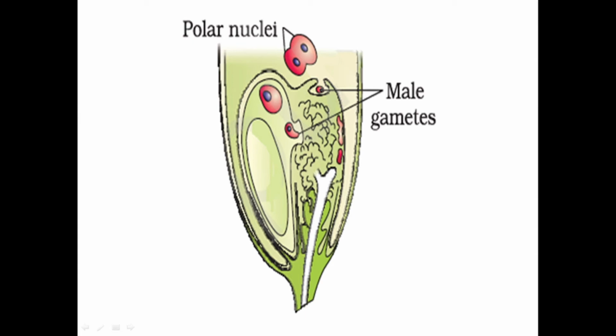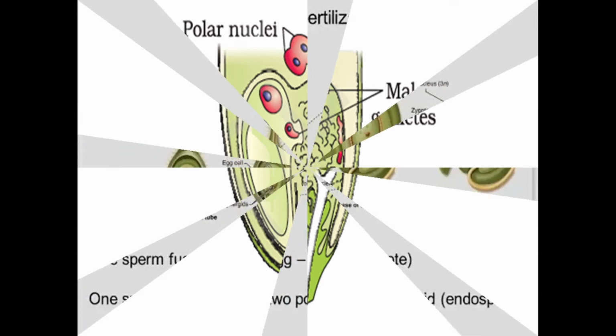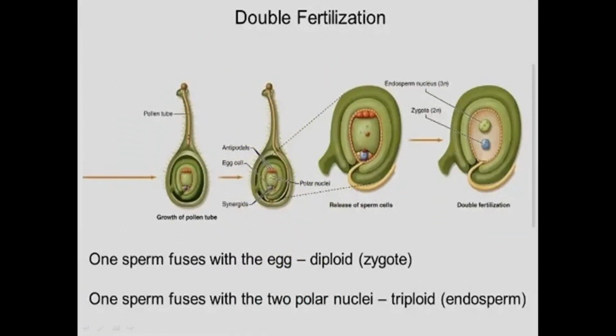Out of the two male gametes which are lodged in the embryo sac, one gamete fuses with the egg cell. This fusion of male gamete and female gamete represents the actual fertilization called syngamy.